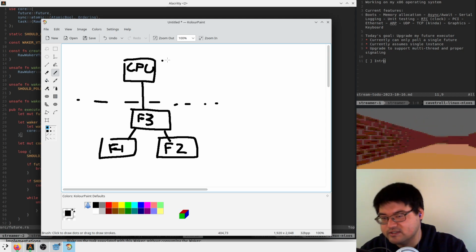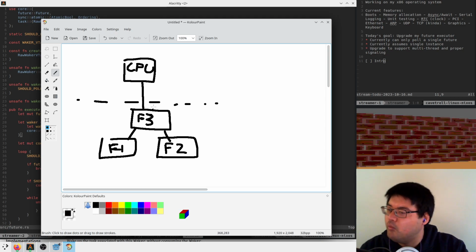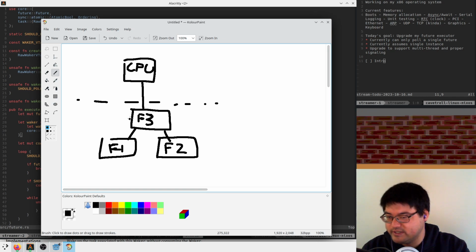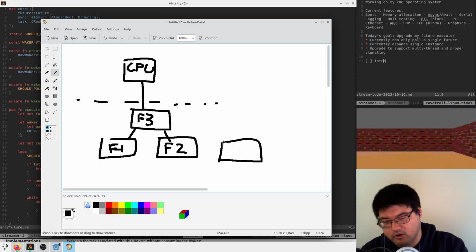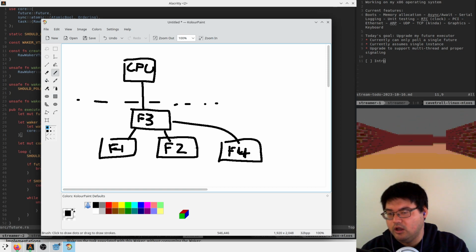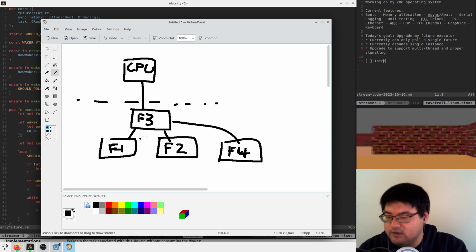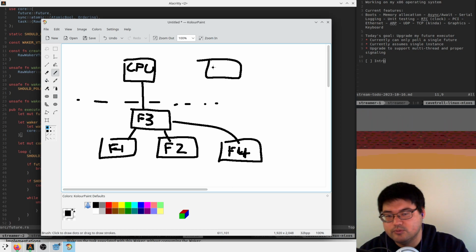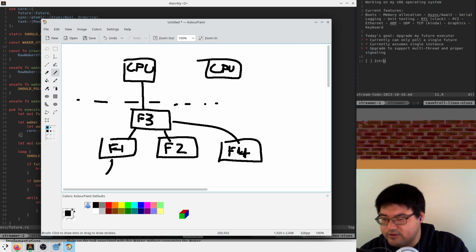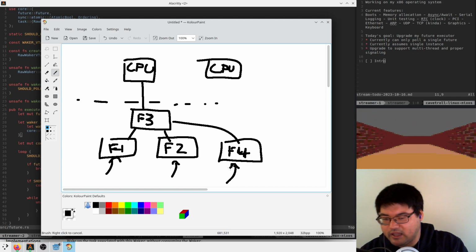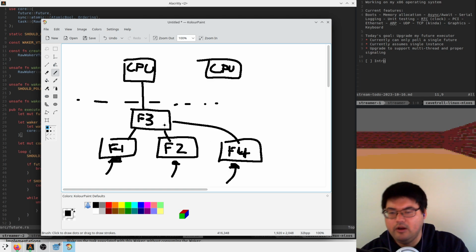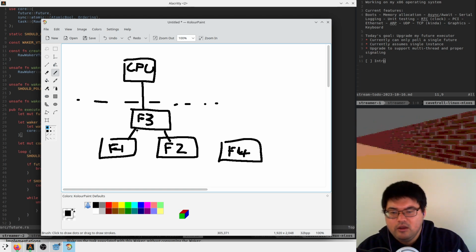And so what we have right now is this mechanism where the CPU is running one future, and when he says to do something, he checks basically all of them, right? Which can start scaling pretty poorly, because what you really want is for these to be independent, so that if you have multiple CPUs, which is where we're going with this scheme, he doesn't really know that these guys exist. And so even though all three of these guys can be happening in parallel, this guy can't do anything.